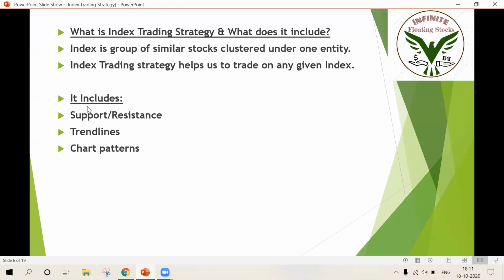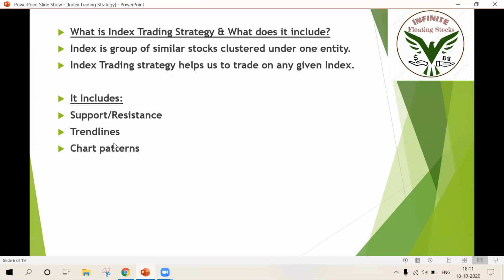It includes support and resistance, which is the basics of price action. I'm expecting that you guys are very good at support and resistance by now. And also trend lines. You already know what a trend line is, what a trend is, and how to draw them. And also chart patterns. We had an amazing session on chart patterns. I'm expecting that you are very clear with what support, resistance, trend lines, and chart patterns are, because all this forms the basics of the price action strategy. So you need to know all these things.